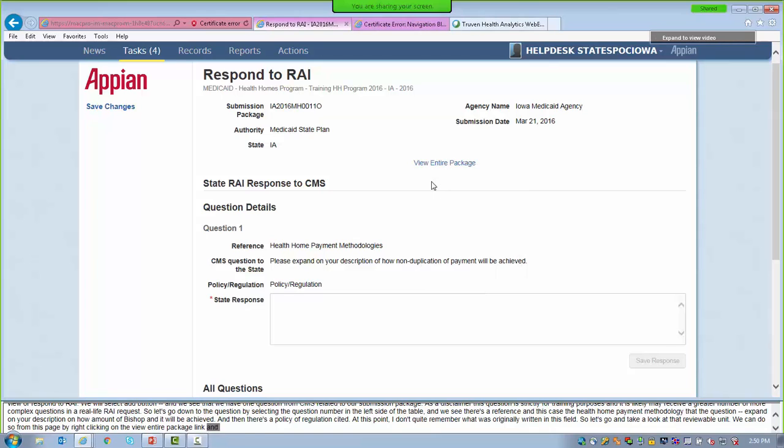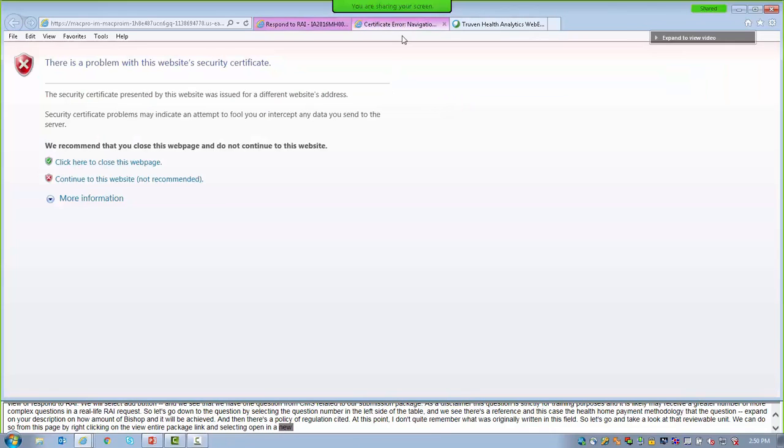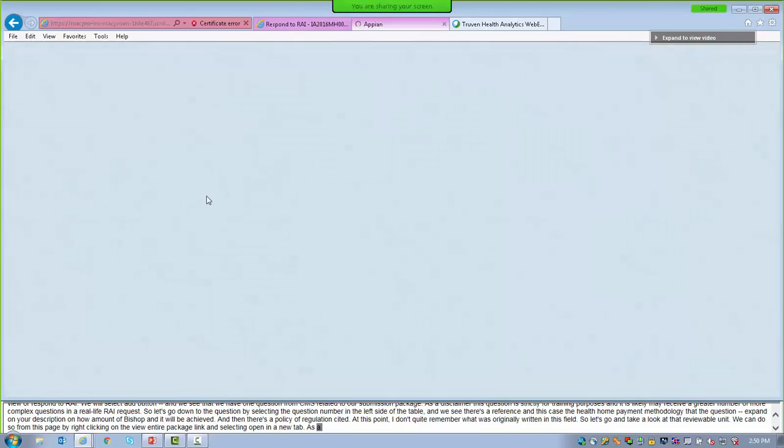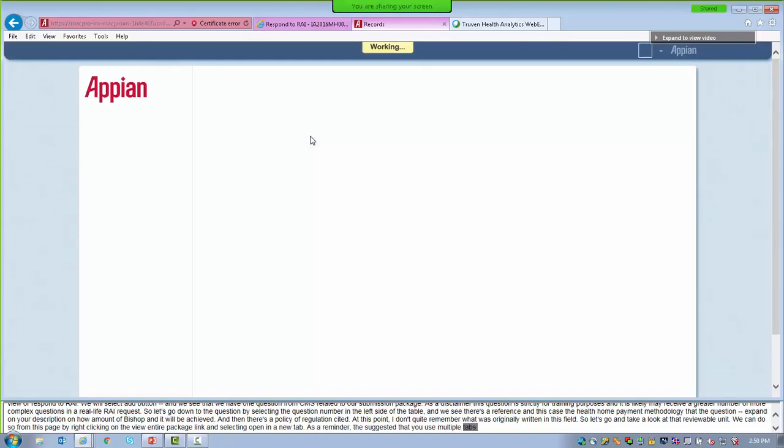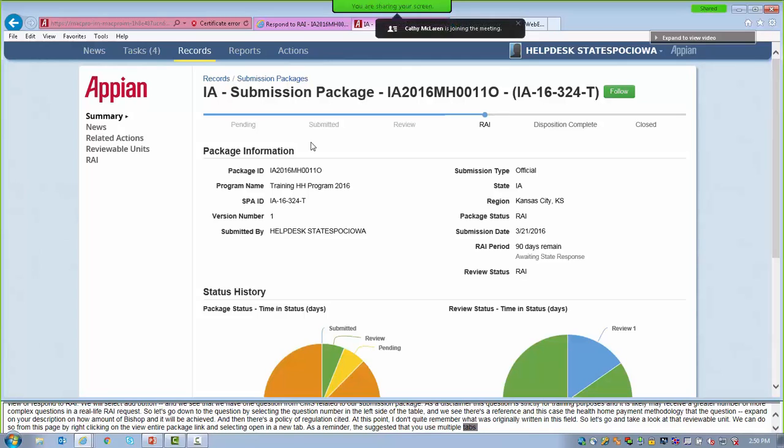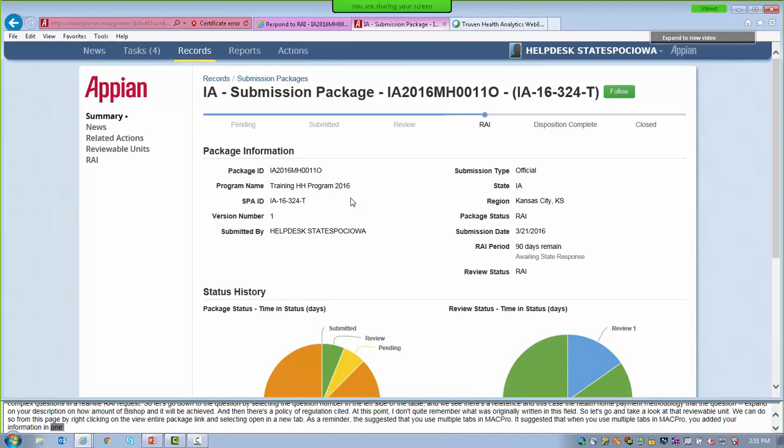As a reminder, it's suggested that when you use multiple tabs in Mac Pro, you edit your information in one tab and use the other tab as a reference. Also, be sure to keep your tabs within one browser window, and once you're finished with your reference tab, be sure to close it. So we can now view the package in the other tab to remember what was written in the Payment Methodologies Reviewable Unit.